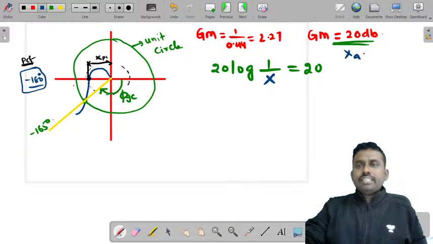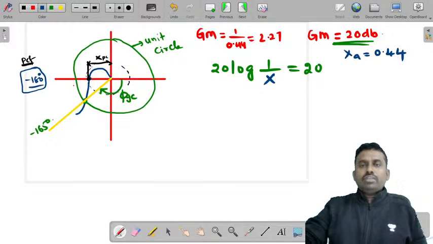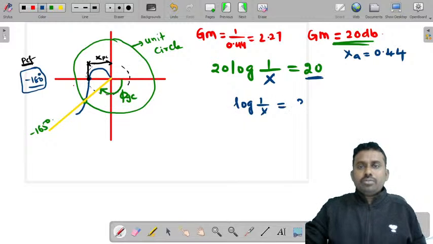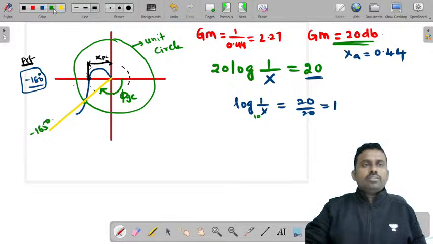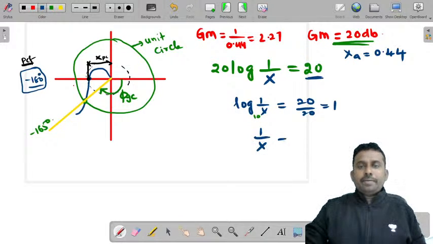We already got the actual x value, 0.44, but we need to determine the x value, this magnitude value, for the gain margin to be 20 dB. So what can I write? I'll write step by step again so that you will not be confused. Log 1 by x is equal to 20 by 20, and log base 10, so 1 by x is equal to 10 power 1. So x is equal to 1 by 10, that is 0.1.